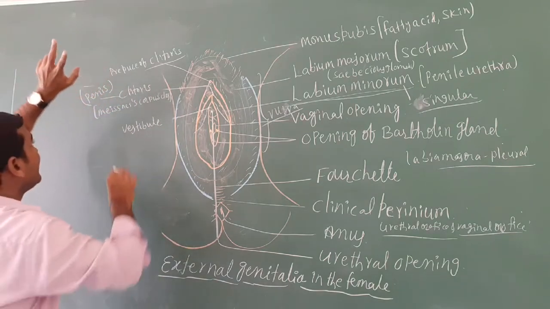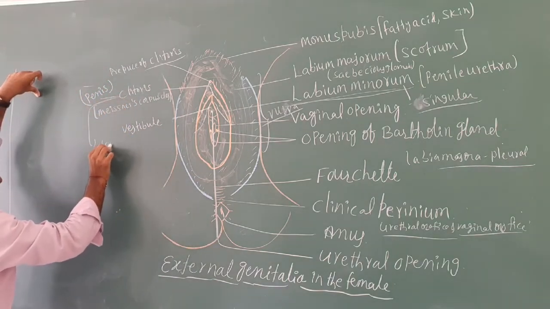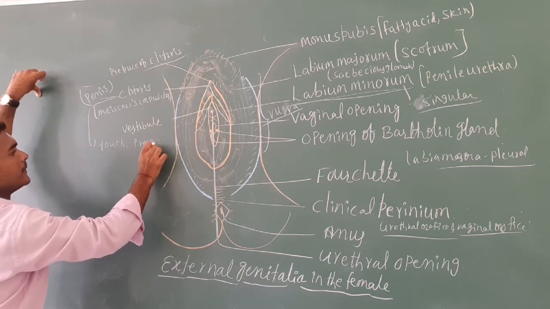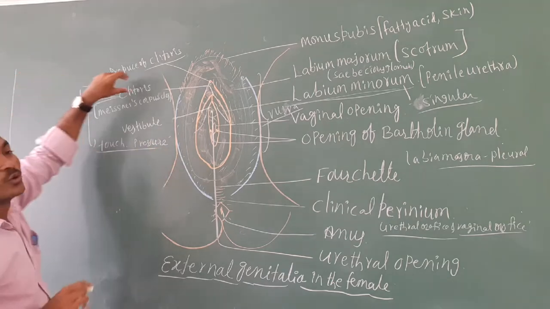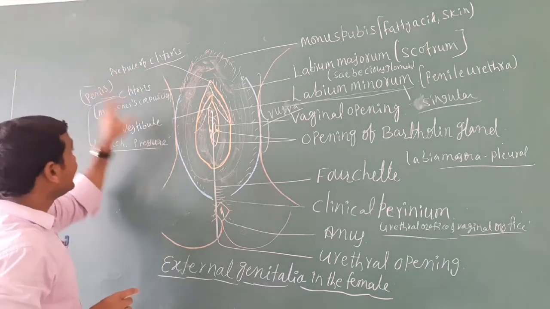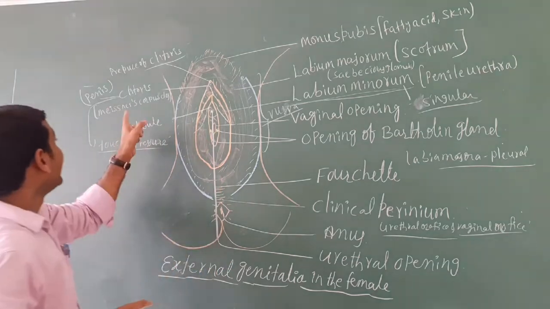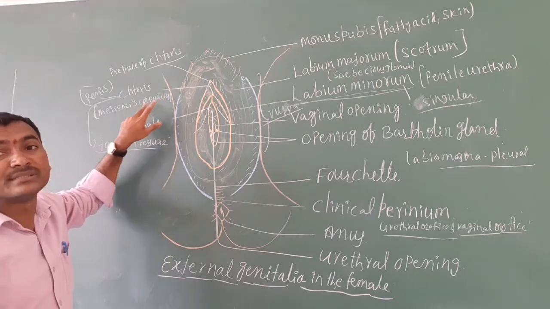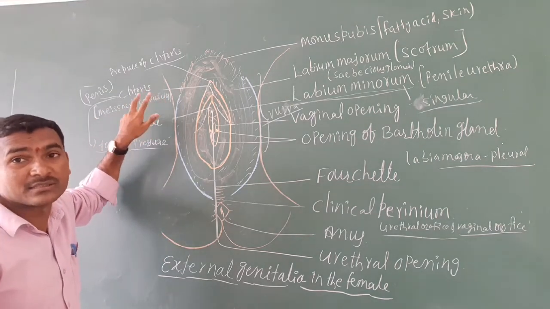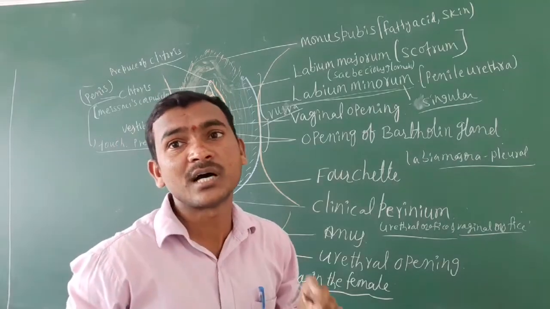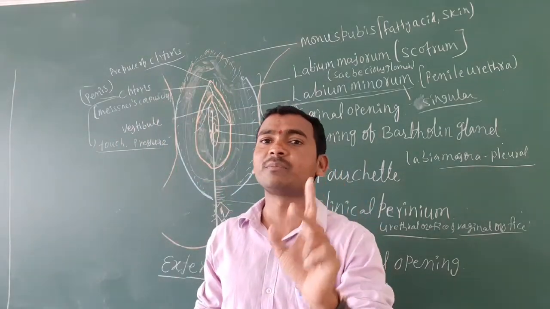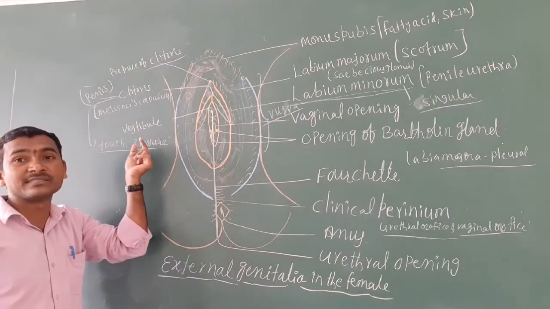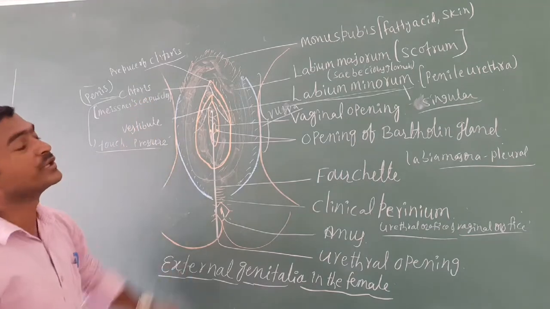It has the sense of touch and pressure. Which one? The clitoris. Because nerve ending fibers are present, and there are Meissner's corpuscles. What are Meissner's corpuscles? The German scientist George Meissner discovered them, in whose honor they are called Meissner corpuscles. They help with touch and pressure in the clitoris.